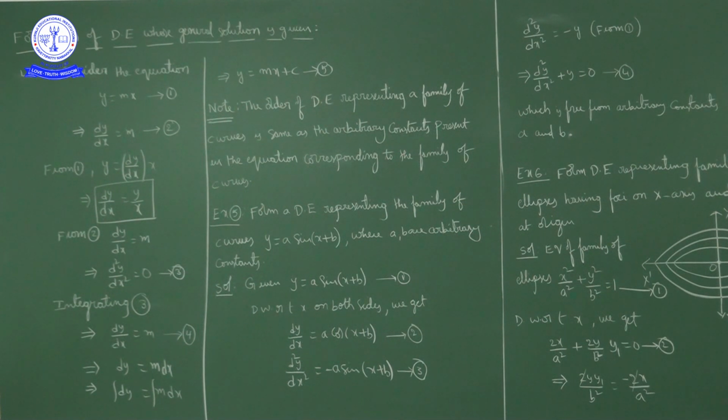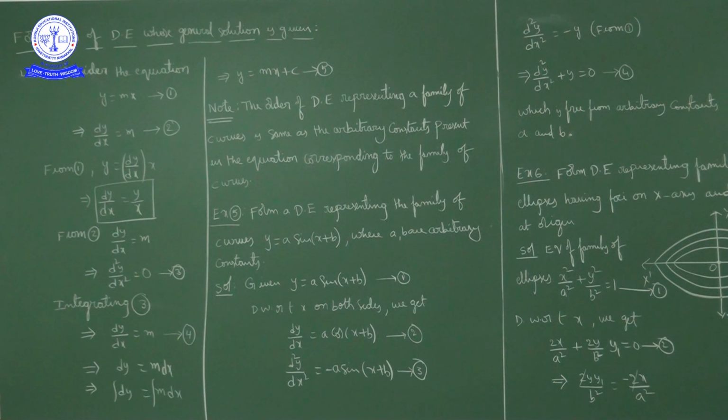So the order of the differential equation depends on the number of arbitrary constants present in the given family of curves. That is an important point: in a given family of curves, see how many arbitrary constants there are, and differentiate that many times, not more than that.